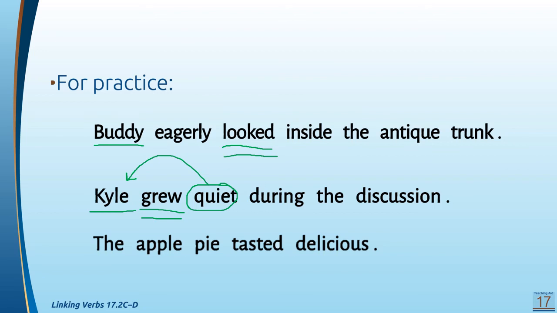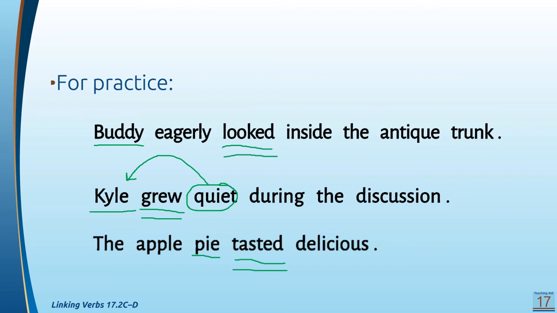Look at this one. The apple pie tasted delicious. What's your verb? Tasted. Very good. Is this linking or is this action? Well, what tasted? The pie, the apple pie tasted.